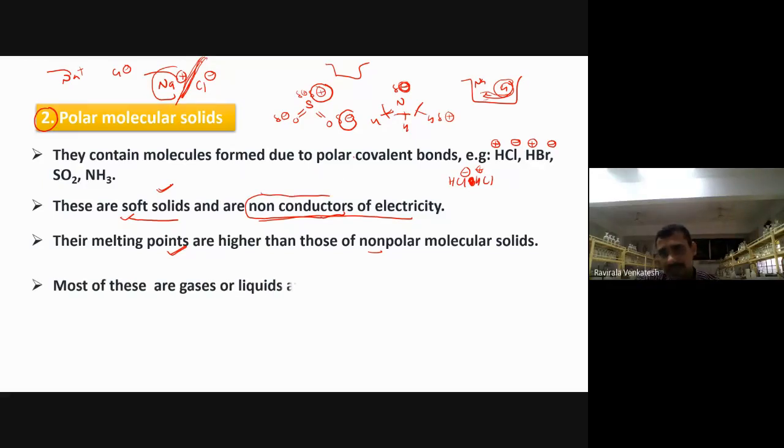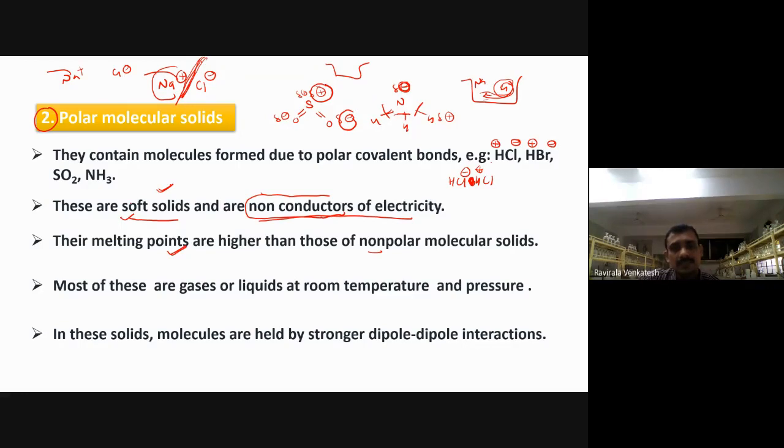Examples you need to remember here: HCl, HBr, SO2, ammonia. Next, most of these are gases or liquids at room temperature. You observe ammonia is a gas at room temperature. Sulfur dioxide is a gas. HCl is also a gas, but it is stored in the aqueous state. HBr is also a gas. Most of them are gases or liquids at room temperature and pressure, because of these weak forces.